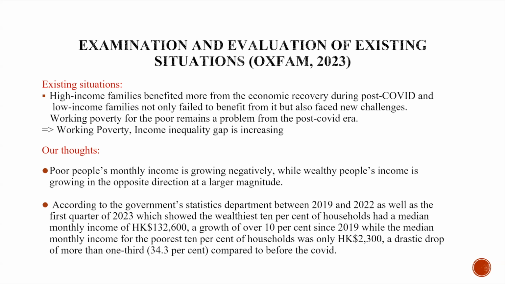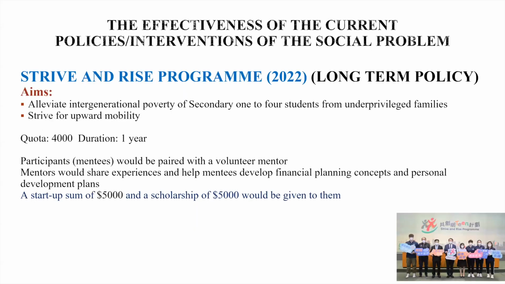Now I'm going to talk about the effectiveness of the current policies to do with income inequality. We chose the Strive and Rise program, which is a long-term policy launched in 2022. The aim of this policy is to alleviate intergenerational poverty of secondary 1 to 4 students from underprivileged families, and it also aims to strive for their upward mobility. The quota of this policy is 4,000, and the duration is 1 year.